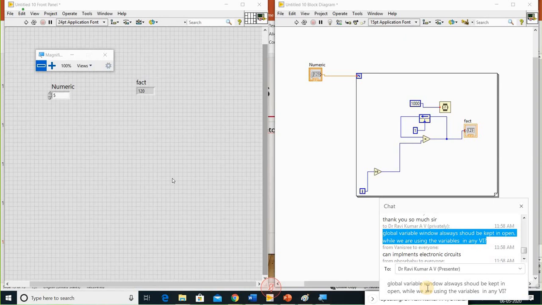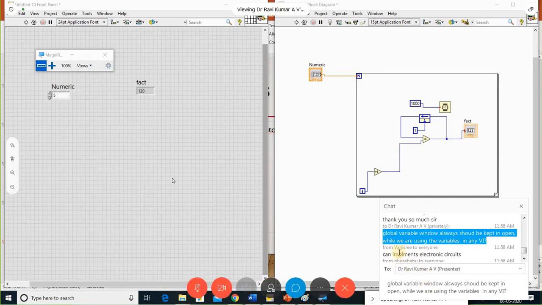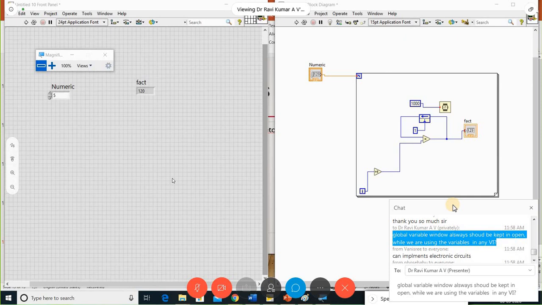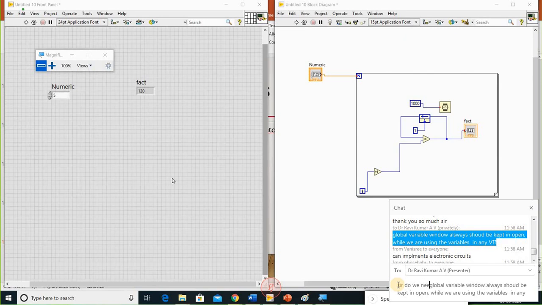So with that, we can do that. Yes, we can. We have image manipulation also. Some students have done background subtraction and movement detection in LabVIEW. They have done it.